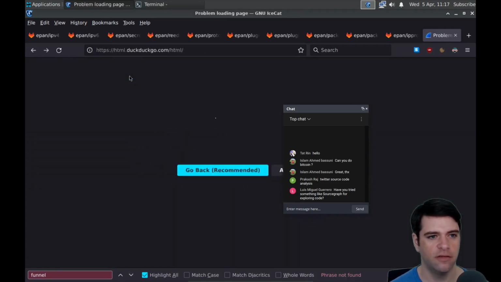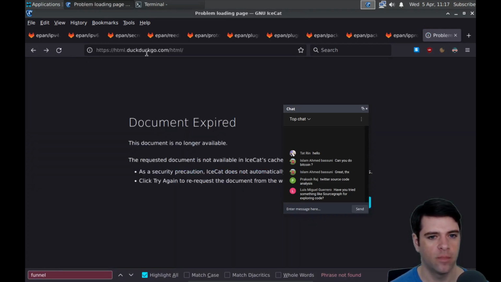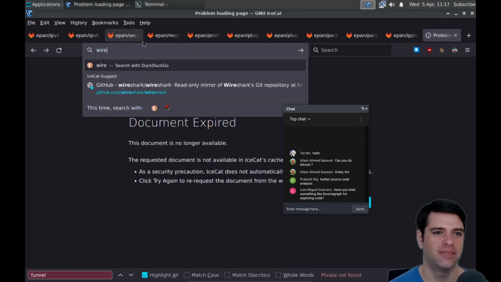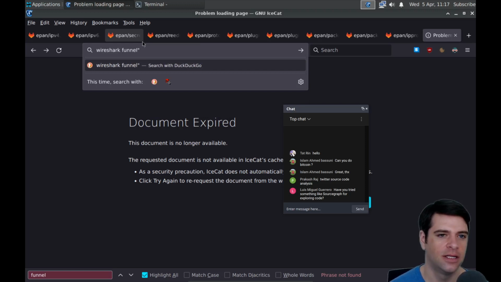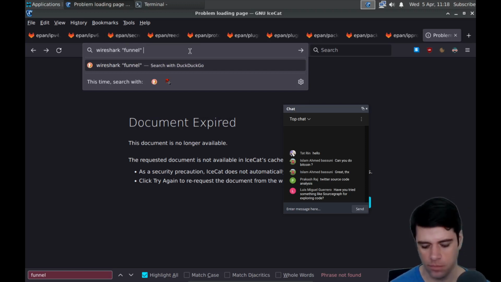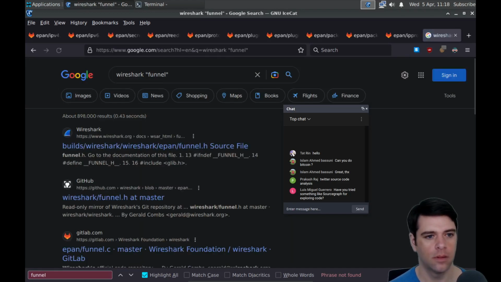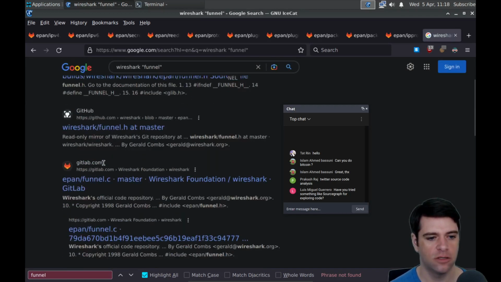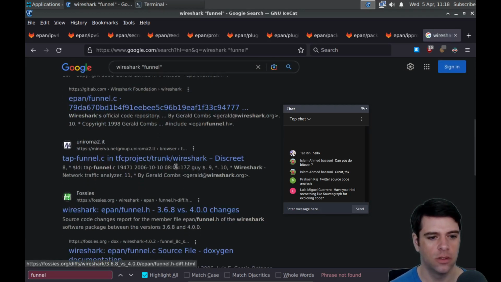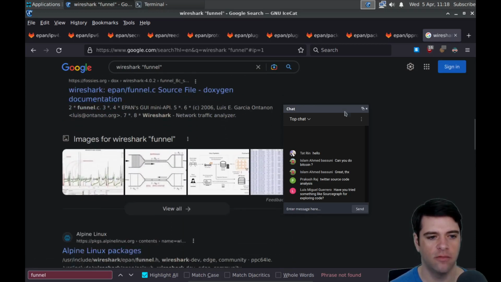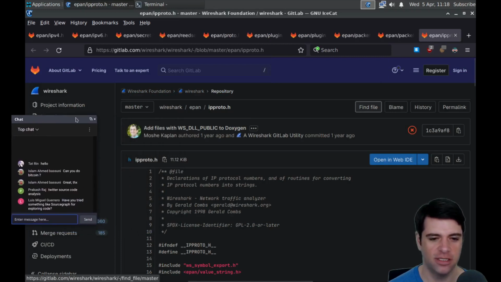This is just a class reference. Document expired. Seems unlikely. Let's try Google. It's just linking to the source code. So I guess funnel is just whatever. Nobody knows what a funnel is. They just link to the source code.